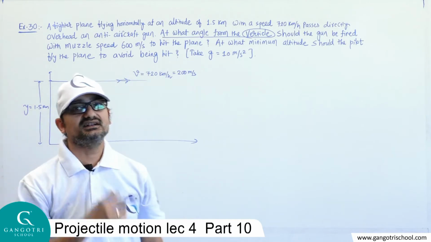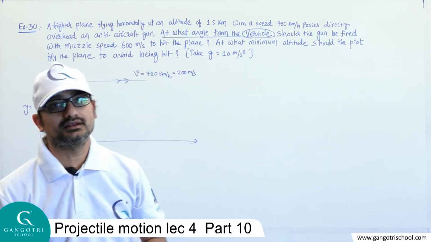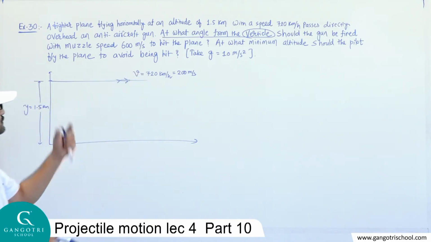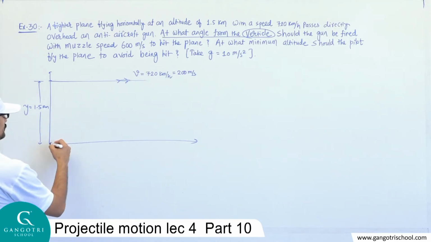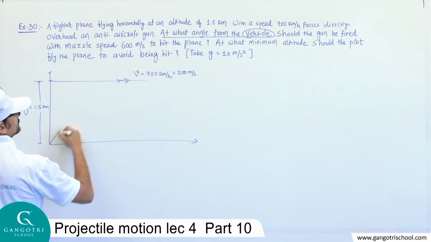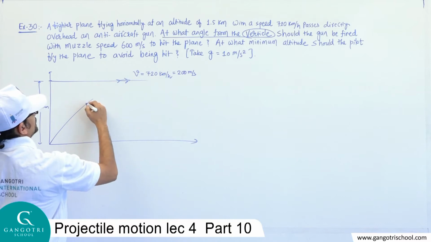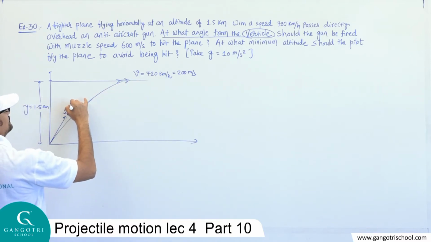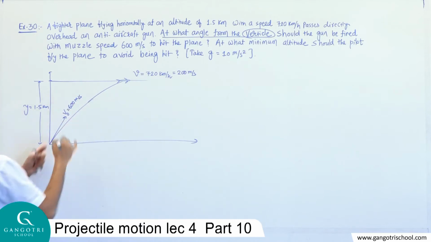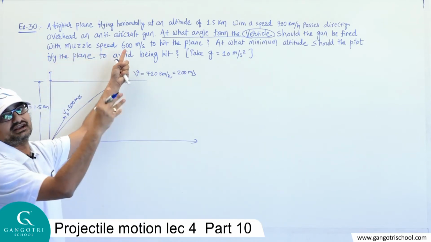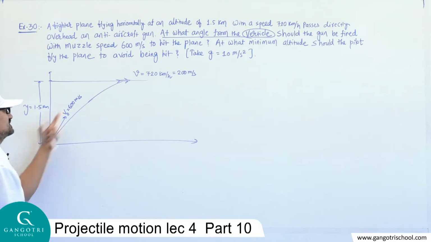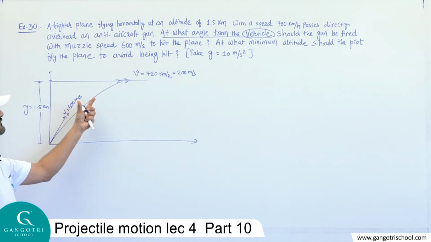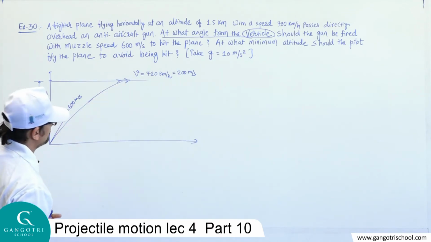So as I said, our target is we would like to hit the plane. Using the gun we would like to hit the plane. So with an initial velocity 600 meter per second, it's the muzzle speed of the bullet fired from the gun. So with this velocity, suppose the bullet is fired from the gun to hit this fighter plane.